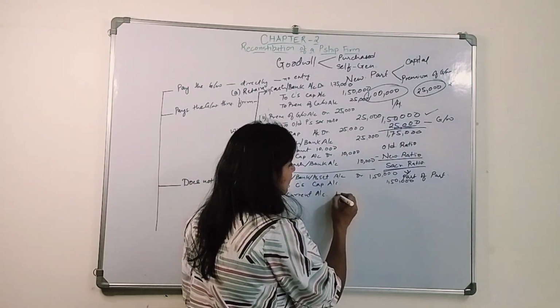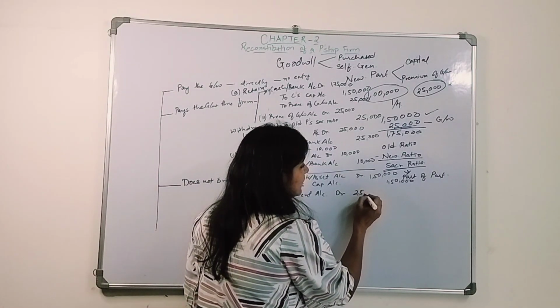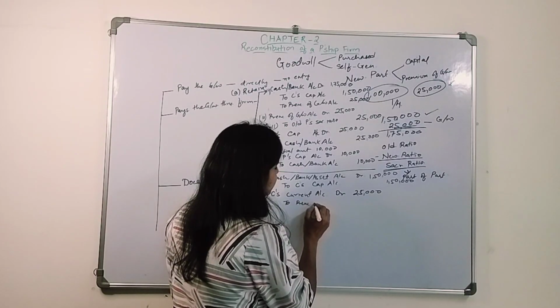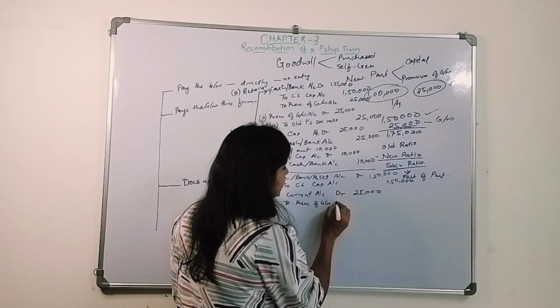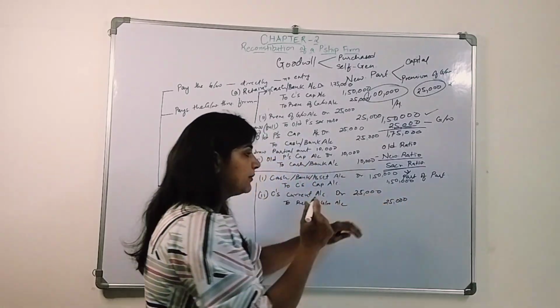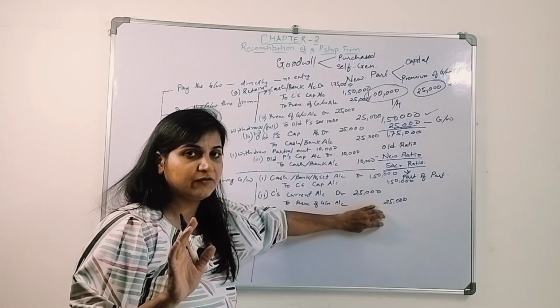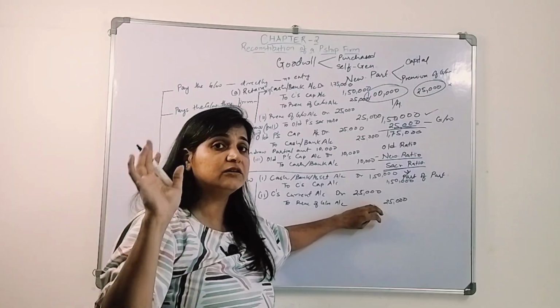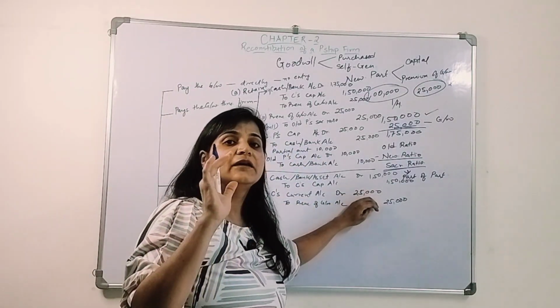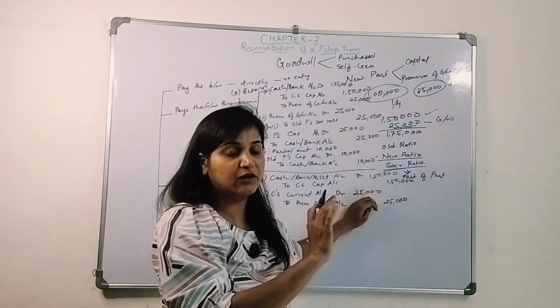So Seize's current account debit 25,000 to premium of goodwill account 25,000. The partners are going to get this 25,000, but when the firm earns profit, that profit he won't get, that profit will be deducted from his current account, right?